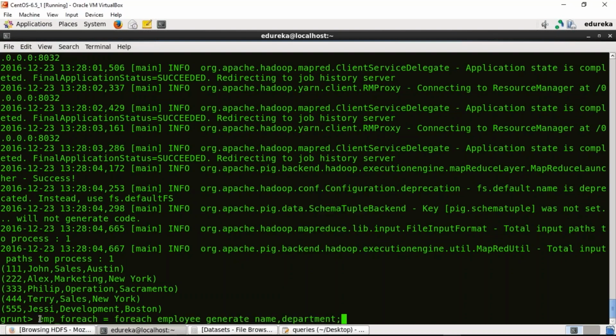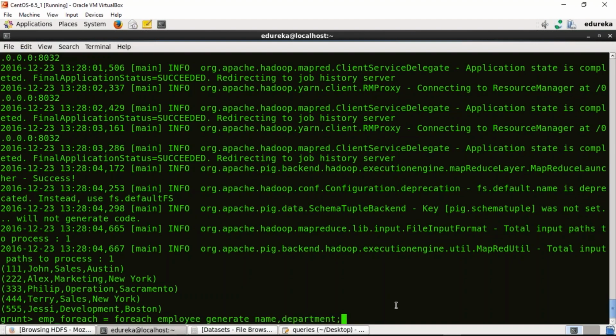So this is the command that we need to execute. We are naming the relation as EMP for each. For each is the operator that we are using from the relation employee that we defined before, right? And we are generating the name and department for each row.